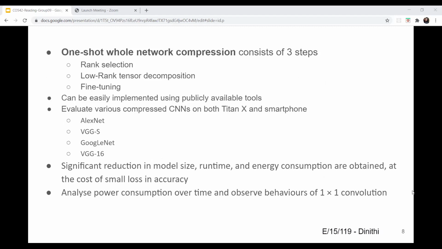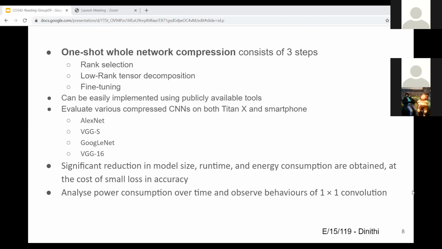This one-shot whole network compression is carried out in three steps: rank selection, low rank tensor decomposition, and fine tuning. We will describe details of these steps in later sections. Each step of this scheme can be easily implemented using publicly available tools. They used methods described in a research paper by Bader for Tucker decomposition and Caffe for fine tuning.